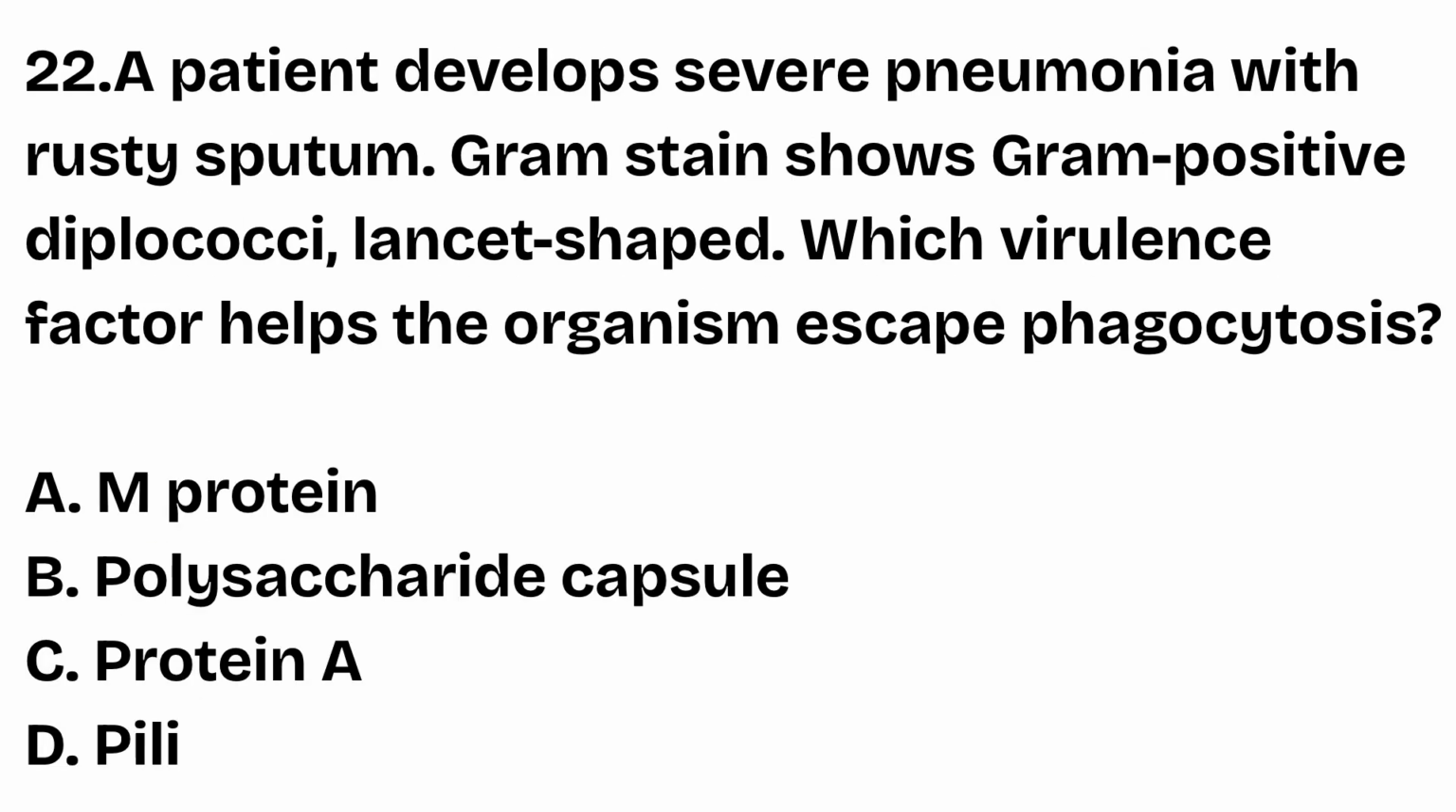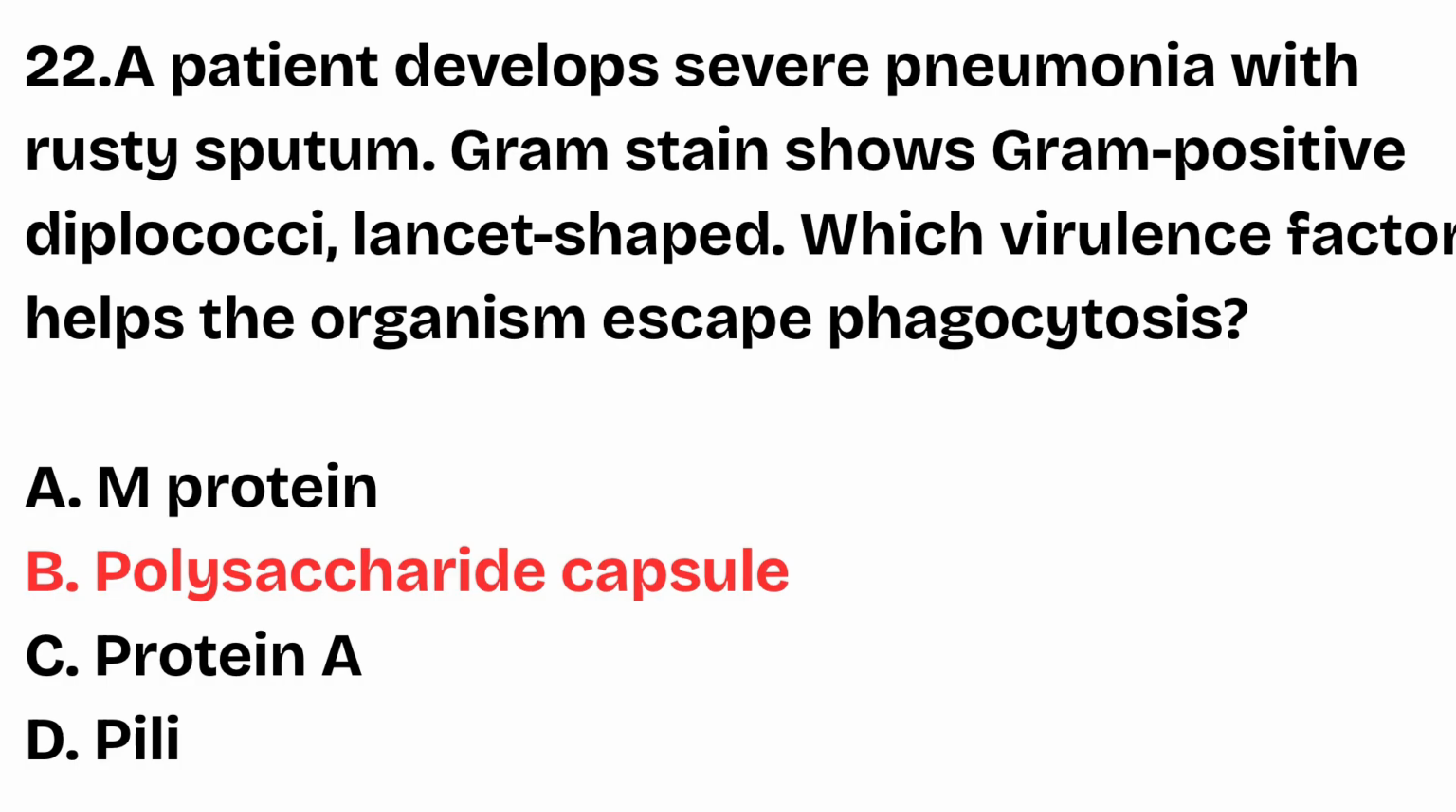Question number 22. A patient develops severe pneumonia with rusty sputum. Gram stain shows gram-positive diplococci, lancet-shaped. Which virulence factor helps the organism escape phagocytosis? M protein, polysaccharide capsule, protein A, pili. The right answer is option B, polysaccharide capsule. Streptococcus pneumoniae is a lancet-shaped diplococci. Its main virulence factor is polysaccharide capsule, which prevents phagocytosis.